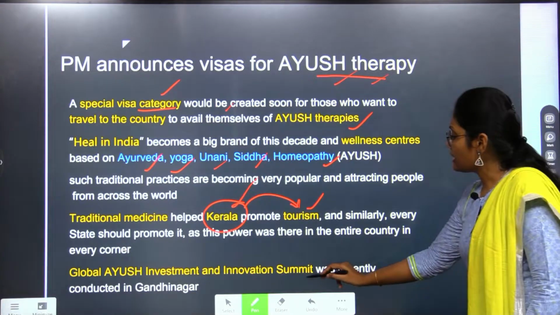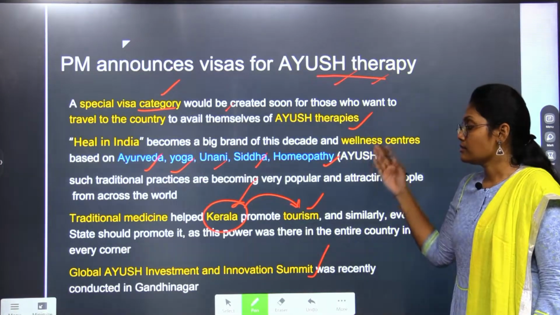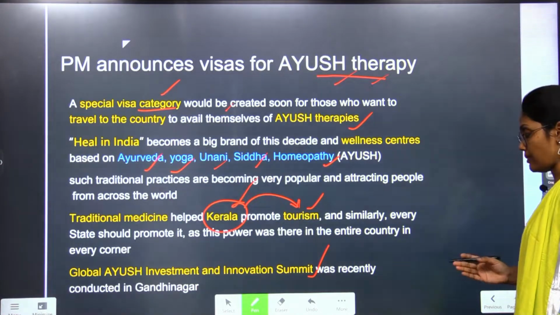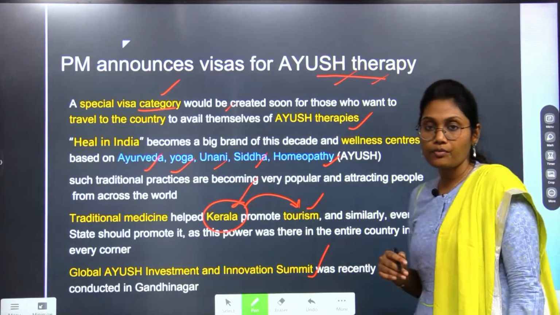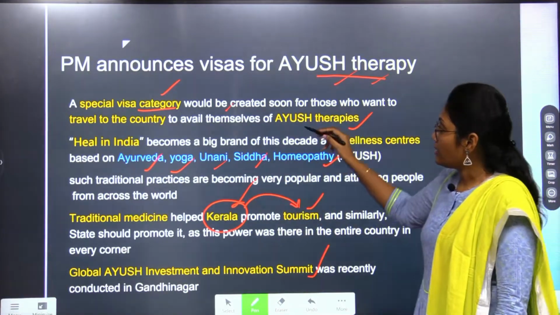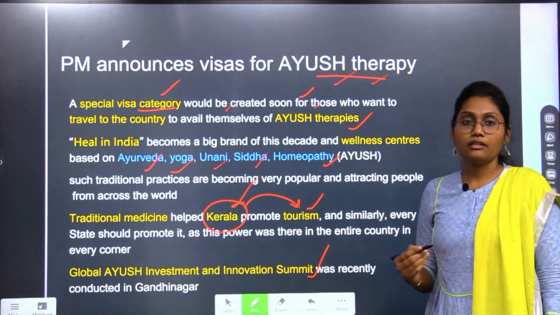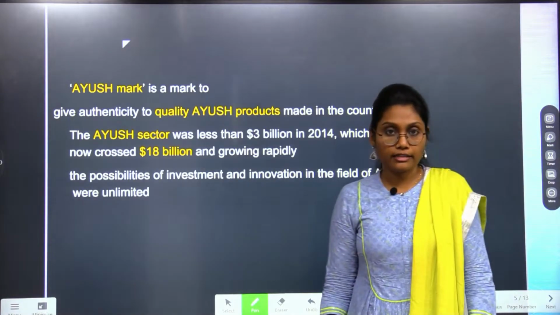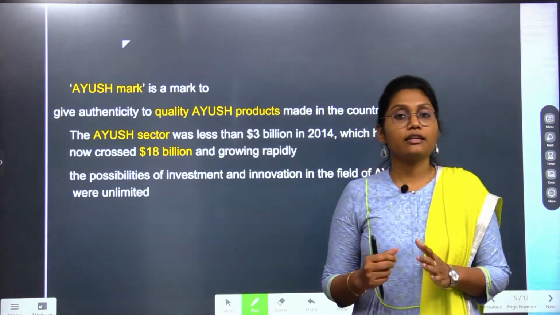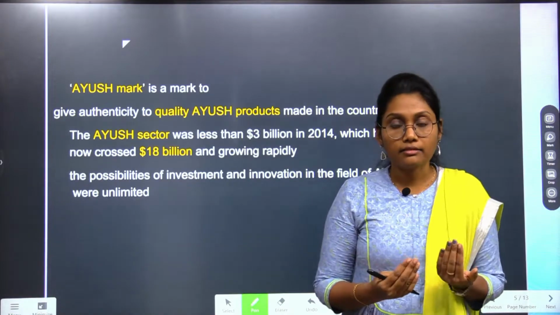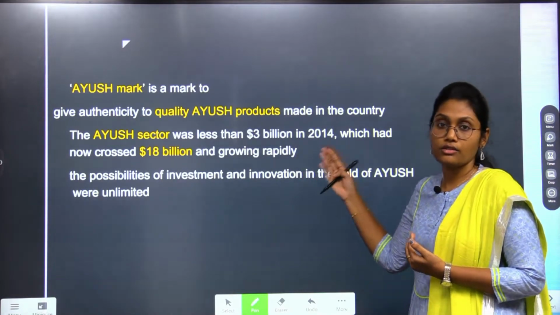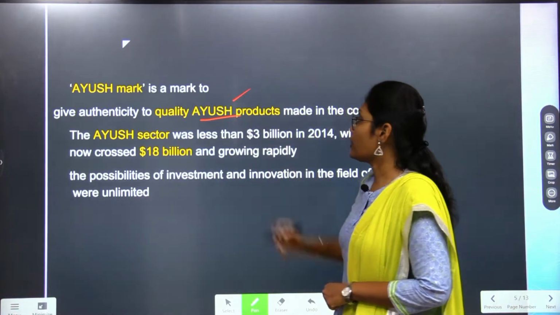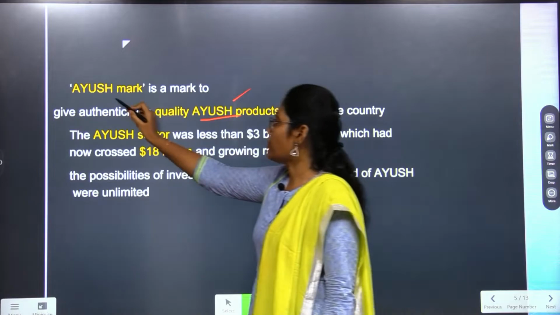And also, in a recent summit under this concept, the Global AYUSH Investment and Innovation Summit, which was held recently, decisions like this were taken by our Prime Minister. And also let us see the importance of AYUSH products. What are the AYUSH products? AYUSH products are nothing but those products provided by utilizing those traditional medicine techniques. To give some authenticity to these products, a mark is being given by the Indian government.